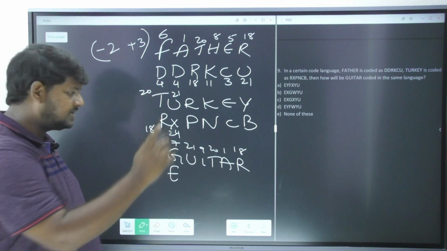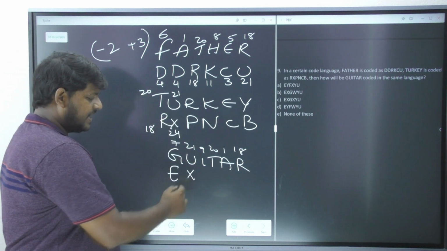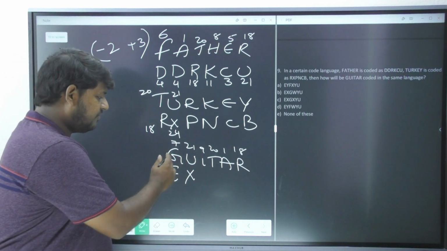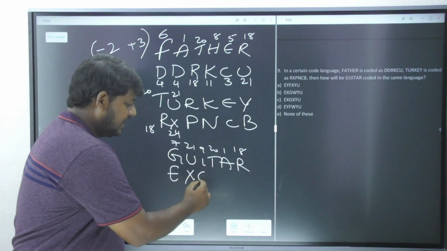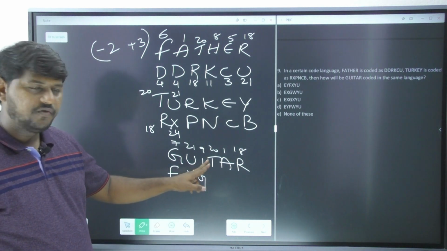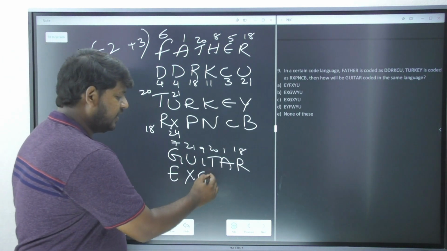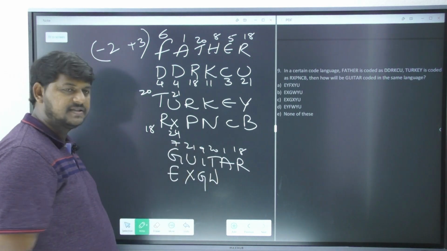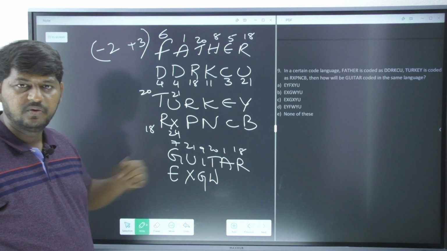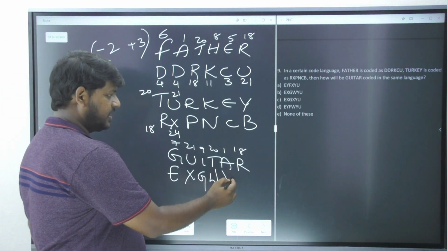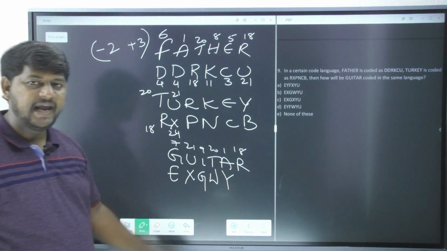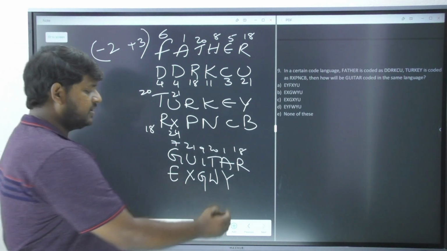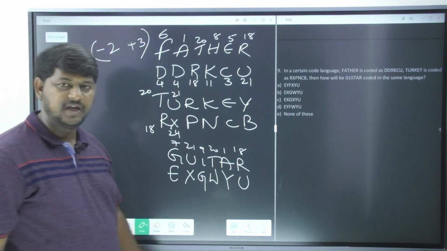21 plus 3 is 24. It is X. 9 minus 2 is 7. The 7th alphabet, we already got it over here. It's G. So 20 plus 3 is 23. The 23rd letter is W. Next, 1 minus 2, that is Y. So here comes Y. And 18 plus 3. 18 plus 3 is how much? 21. The letter is U.